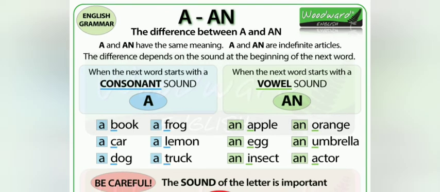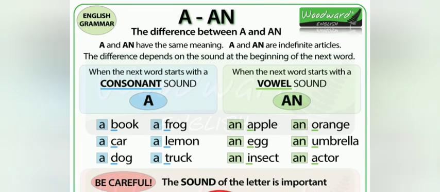Examples are here. Kids, see here the first one, a for consonant sound: a book, b is a consonant sound; a car, k is a consonant sound; a dog, d is a consonant sound; a frog, f is a consonant sound; a lemon, la is also a consonant sound; a truck. Similarly, for all the singulars which start with a consonant, we use a.